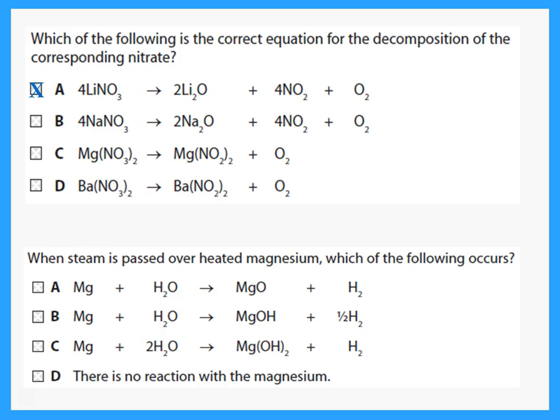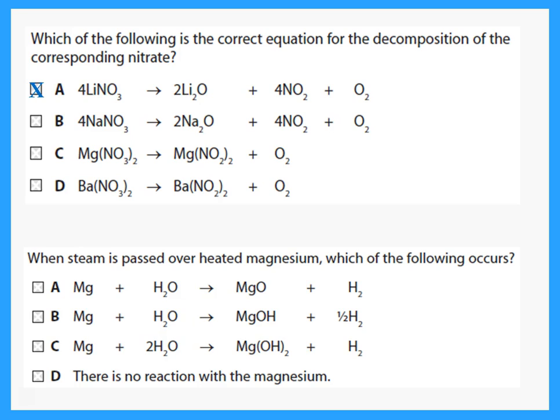Magnesium nitrate and barium nitrate, these are wrong. When they break up by heat, they give the oxide plus NO2 plus oxygen. So A is the one that's correct. Remember, as we said, all nitrates of group 1 will give the nitrite plus oxygen, except lithium, which acts as if it's in group 2.